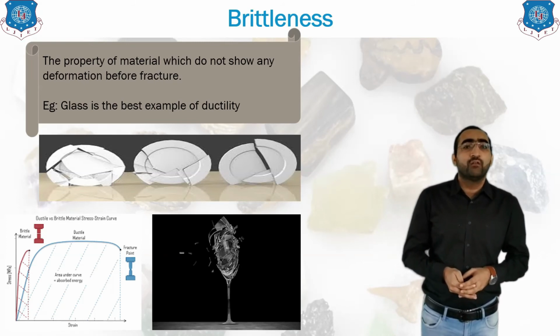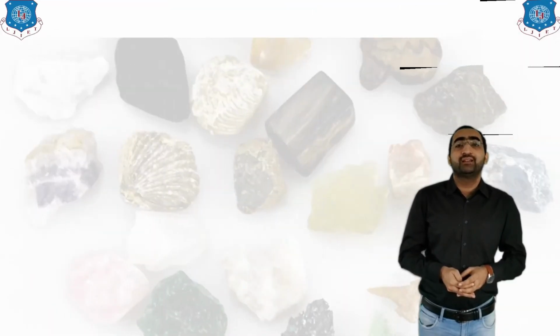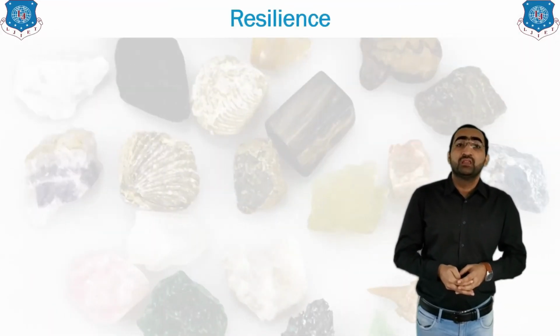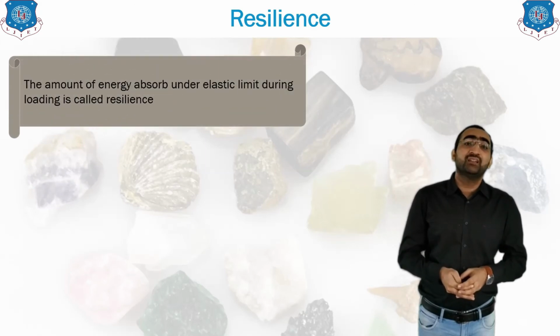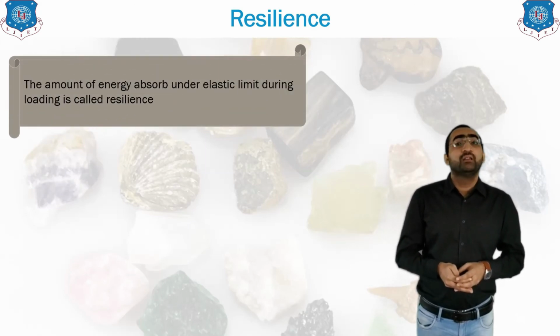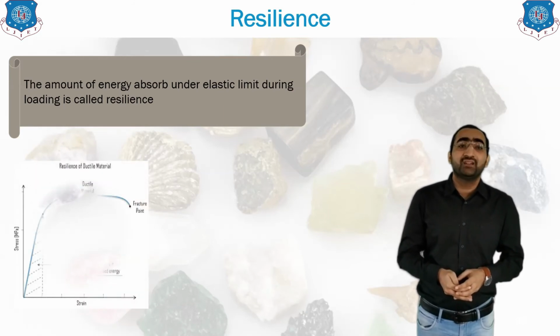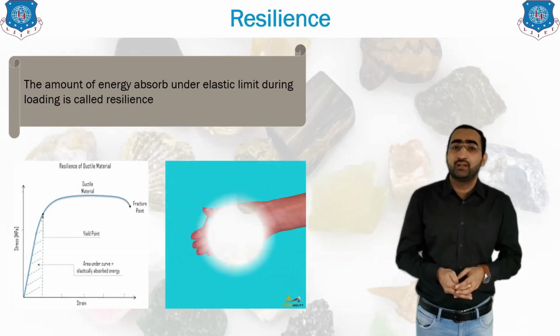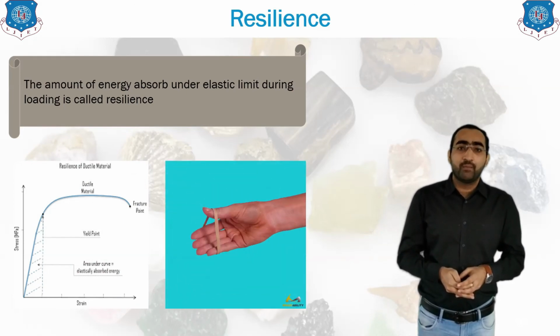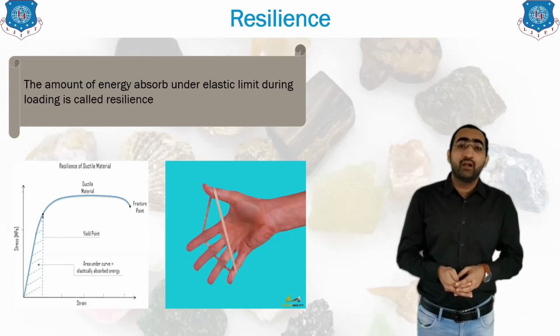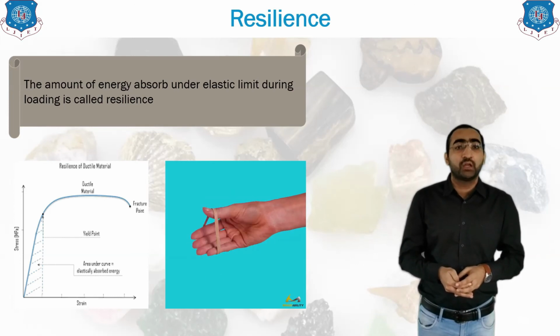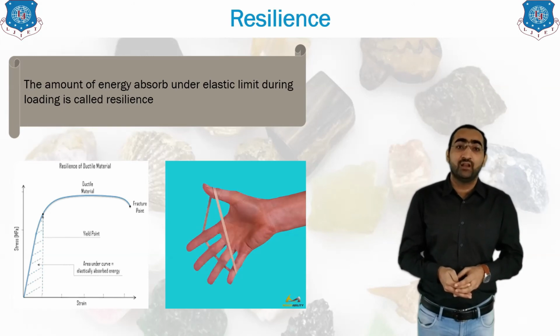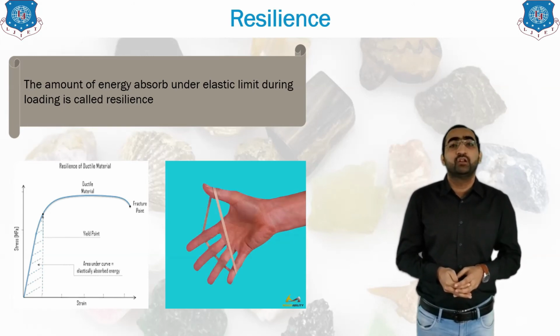Okay, so moving forward with our next property, which is known as resilience. What is resilience? The amount of energy absorbed under the elastic limit is known as resilience. You can see in the stress strain diagram the curved region of resilience. If you are stretching a rubber band, the energy is there inside the rubber band, and after unloading, the energy which helps it come back to its original shape is known as the resilience energy. Means resilience will help the material come back to its original shape.